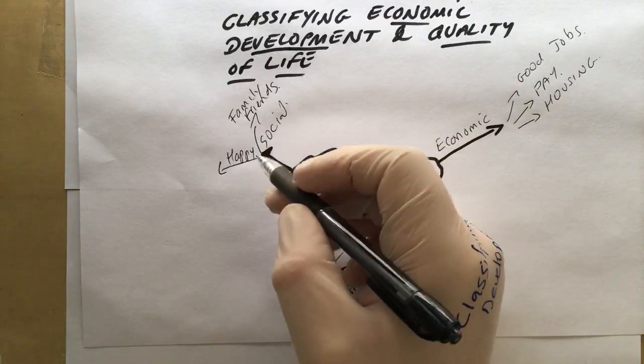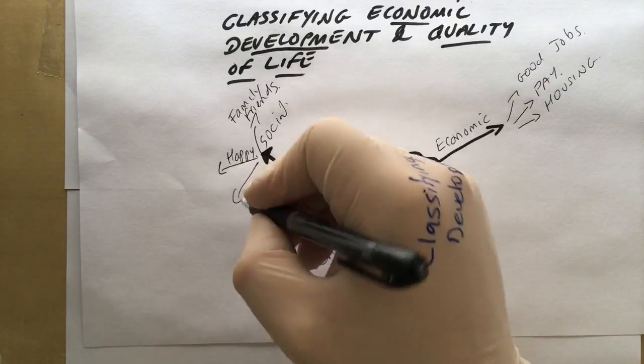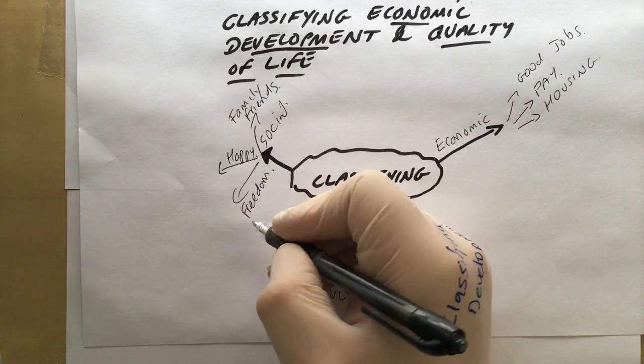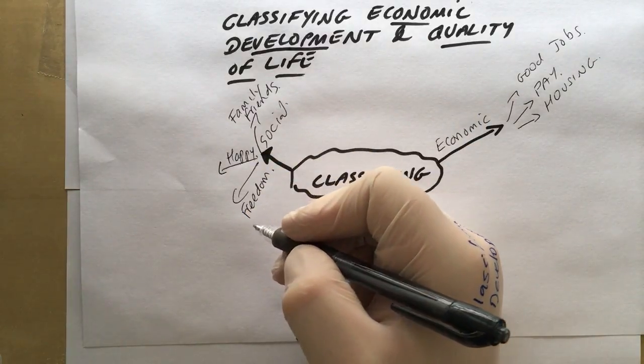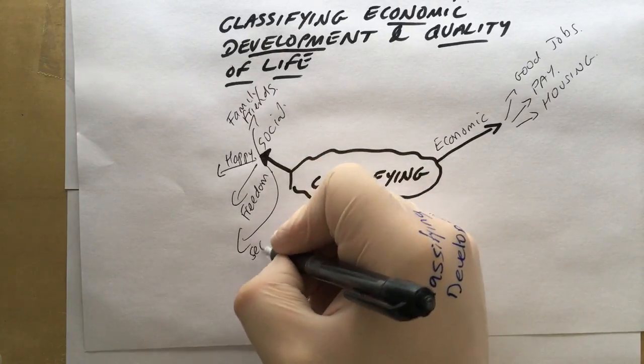How happy people are. Again, that links with family and friends, social things. Also things to do with freedom. How free people are. Freedom of speech. Are they free without fear of persecution? And that also links with security.